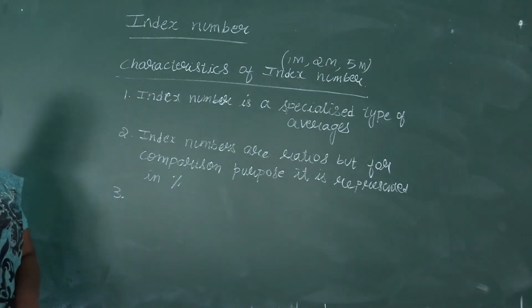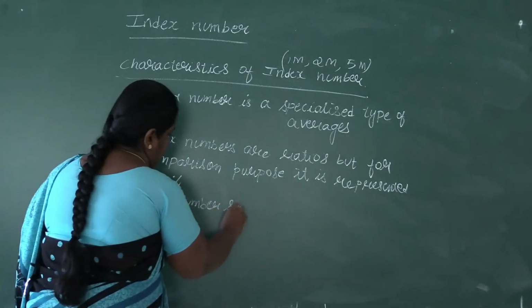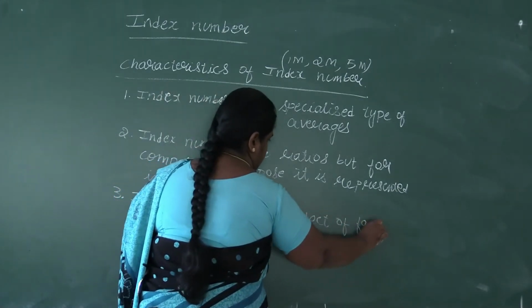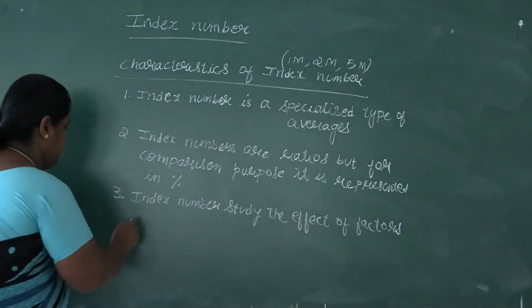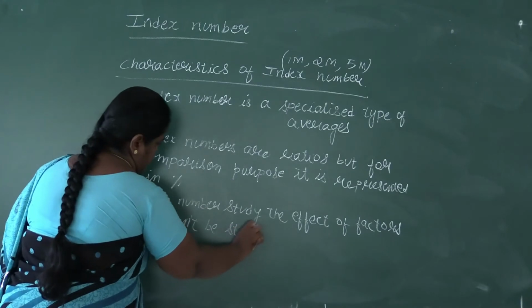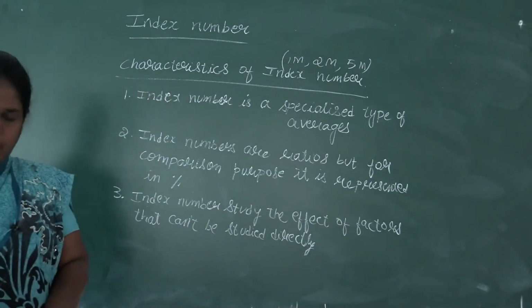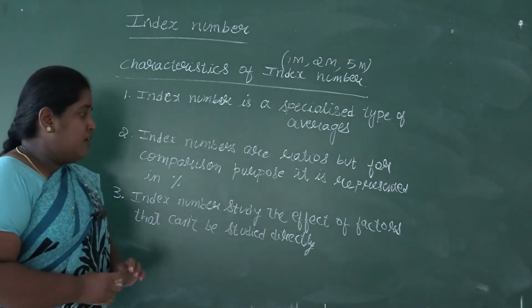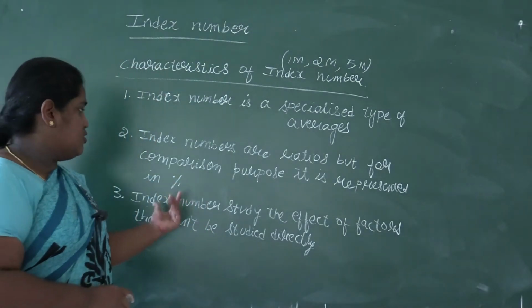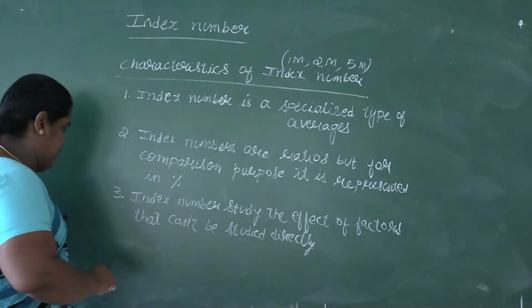The next point is index numbers study the effect of factors that cannot be studied directly.